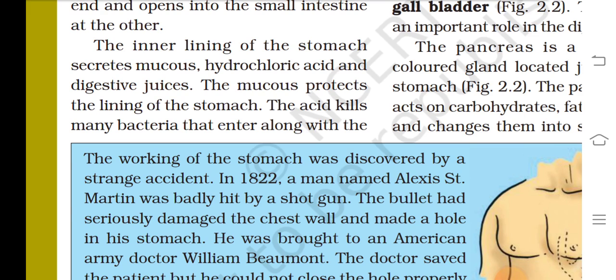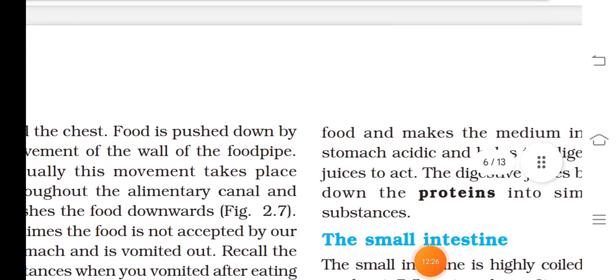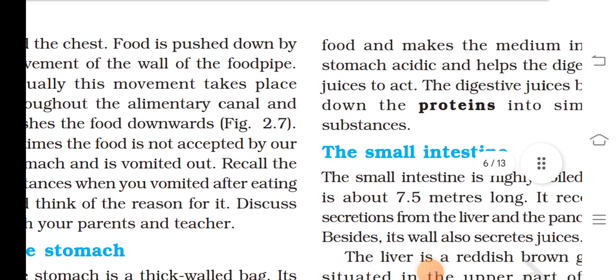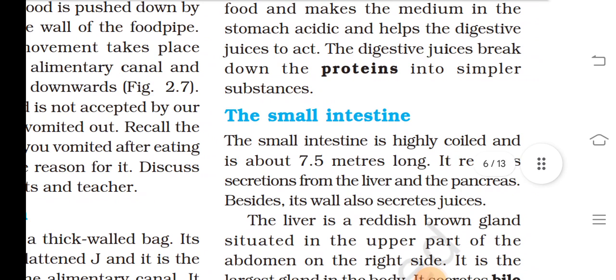The mucus protects the lining of the stomach. The acid kills many bacteria that enter along with the food and makes the medium in the stomach acidic, and helps the digestive juices to act. The digestive juices break down the proteins into simpler substances.